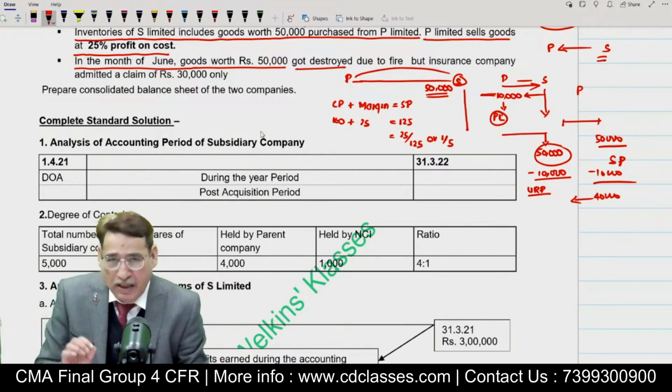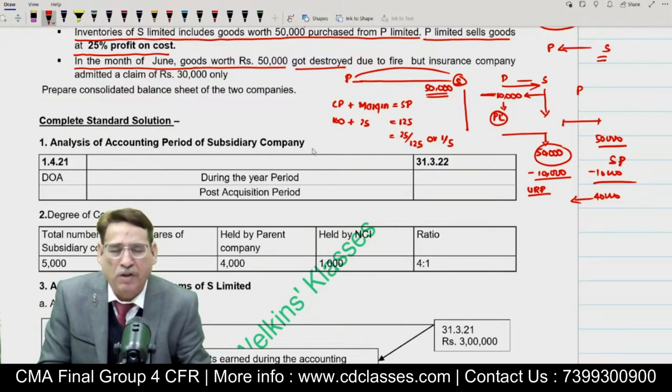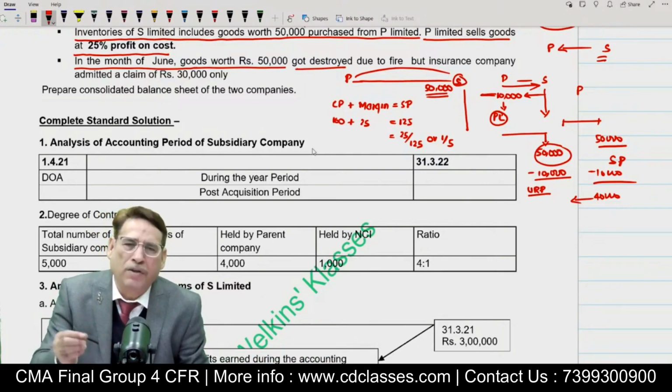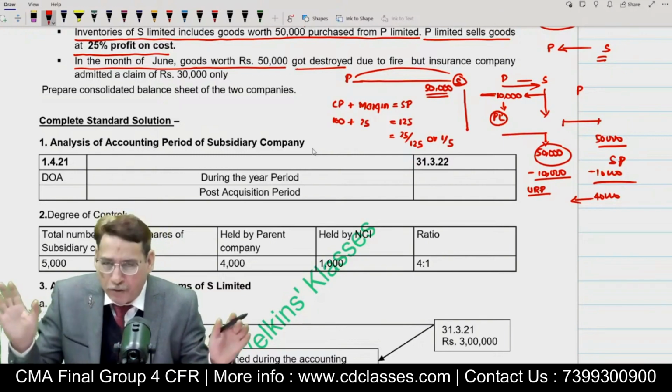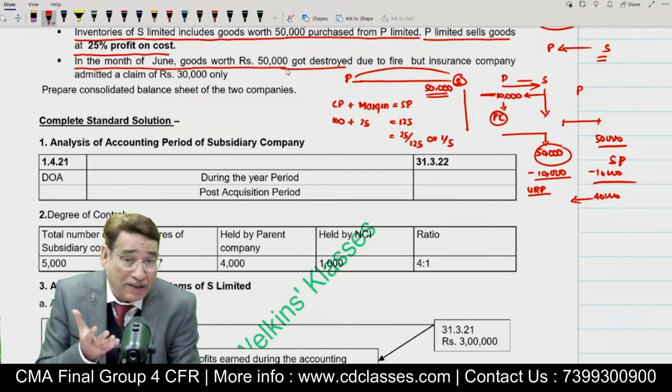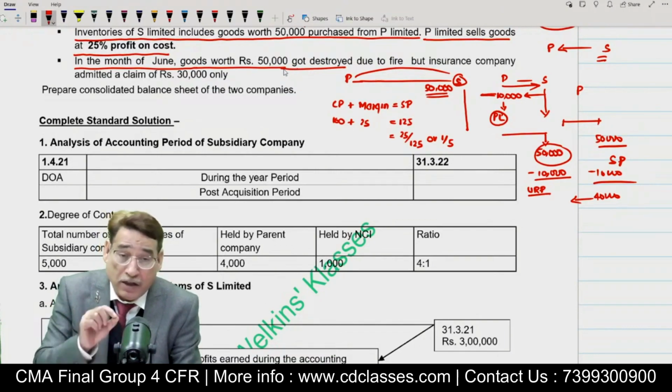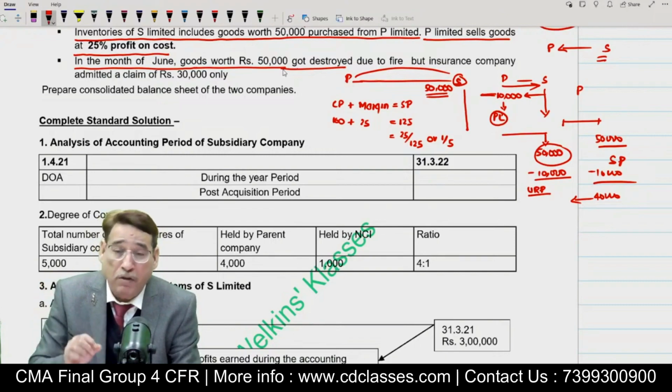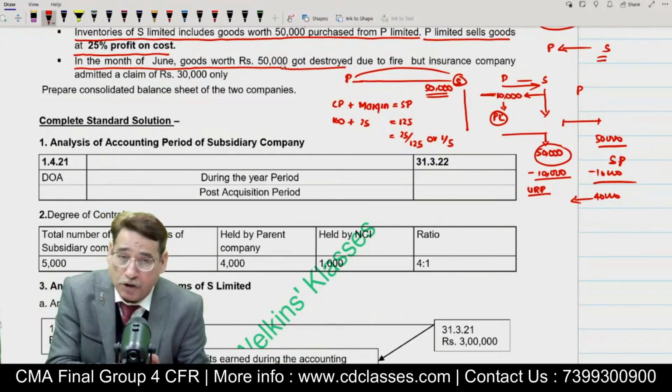You will never come across normal losses, especially under consolidation. In case you come across the word normal loss, no treatment will be needed. So you shall always presume it to be an abnormal loss. Number one, first of all, you will have to note down exactly when the abnormal loss has taken place, whether it has taken place in the pre-acquisition period or in the post-acquisition period.